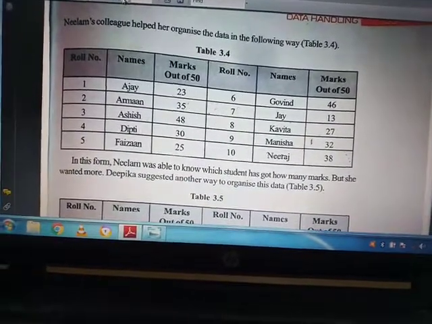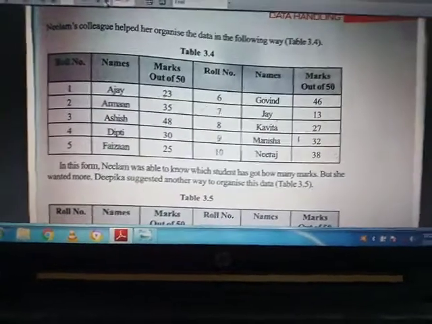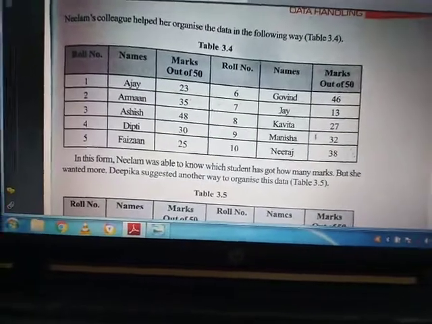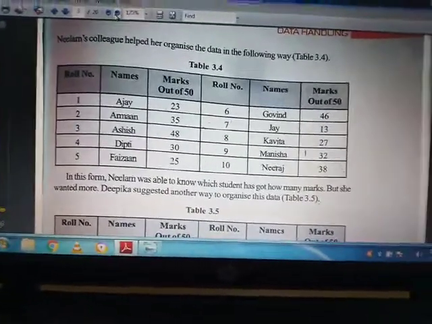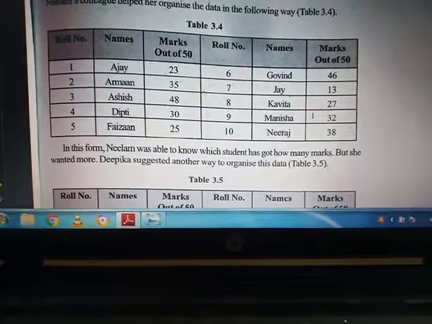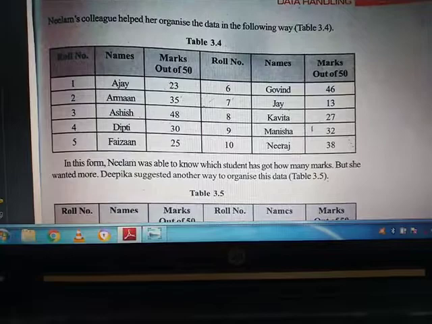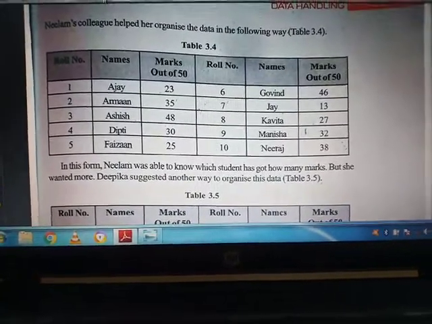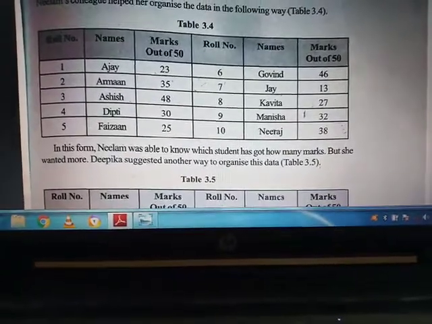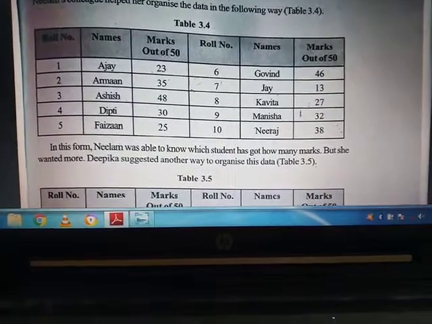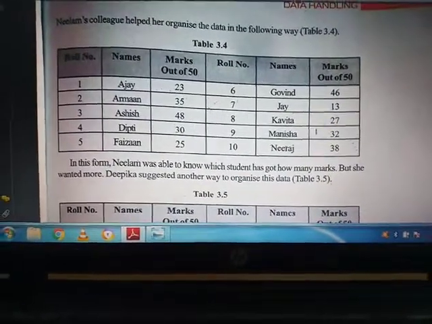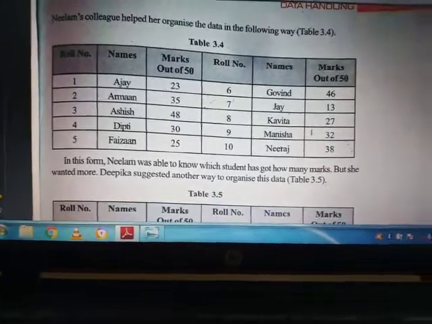You can see that Neelam is a teacher. Suppose Neelam is a teacher and she has organized her class data. She has kept the roll numbers of the students in one block. In another block she has written the names of the students. Then after that, the marks obtained by these students out of 50. Then after roll number 6, their names and their marks out of 50. You can see that this is the organized form of data.